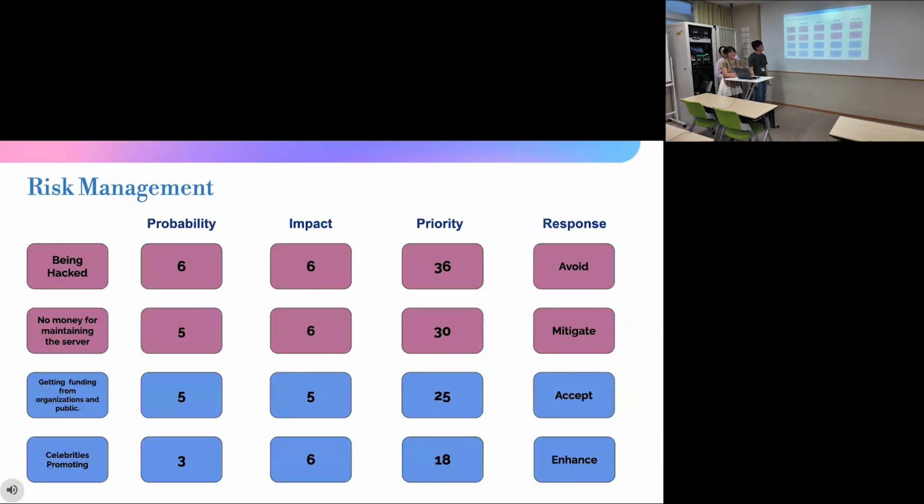Now, let's talk about 4 specific risks. First, being hacked poses a severe threat. This risk is likely and carries a very high impact. To address this, our strategy is avoidance, implementing robust cybersecurity measures early to prevent potential risks.